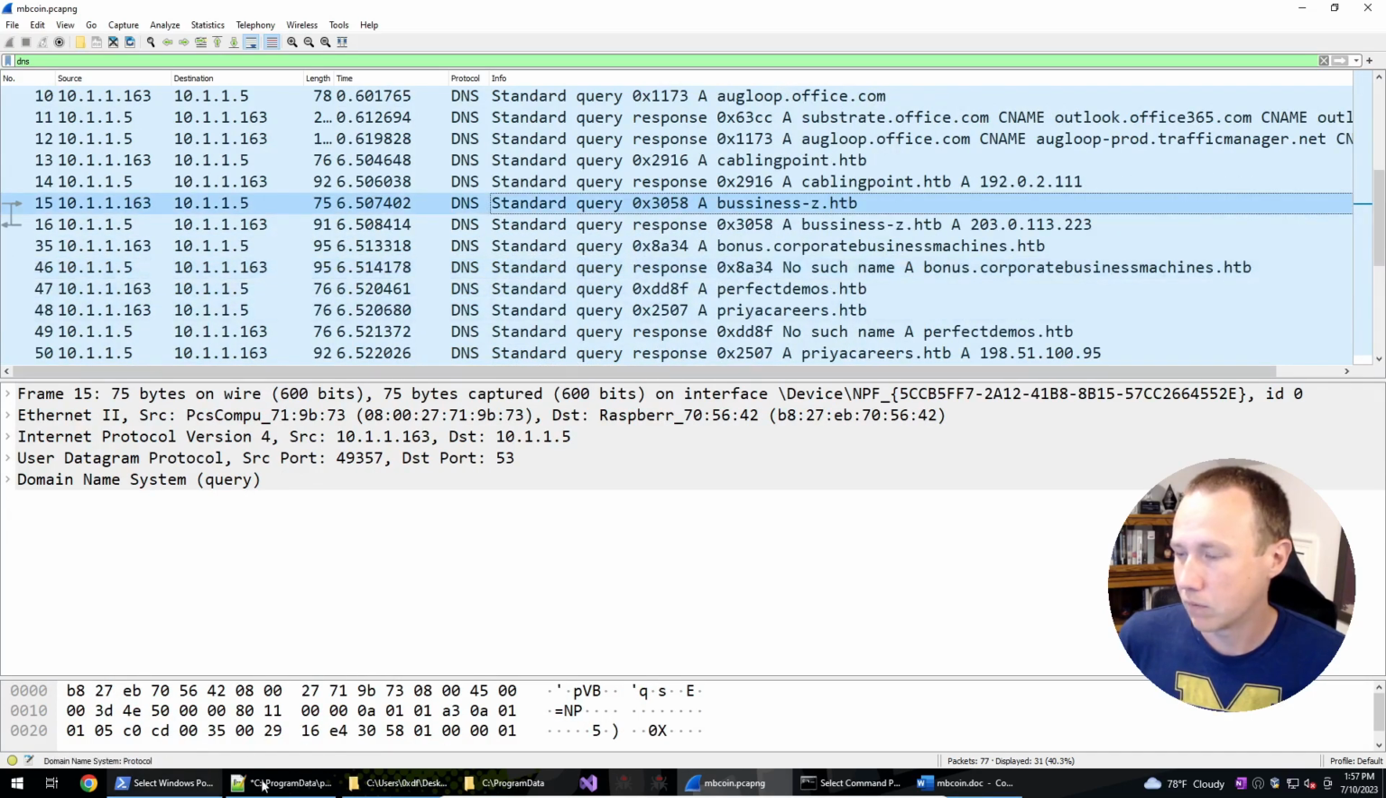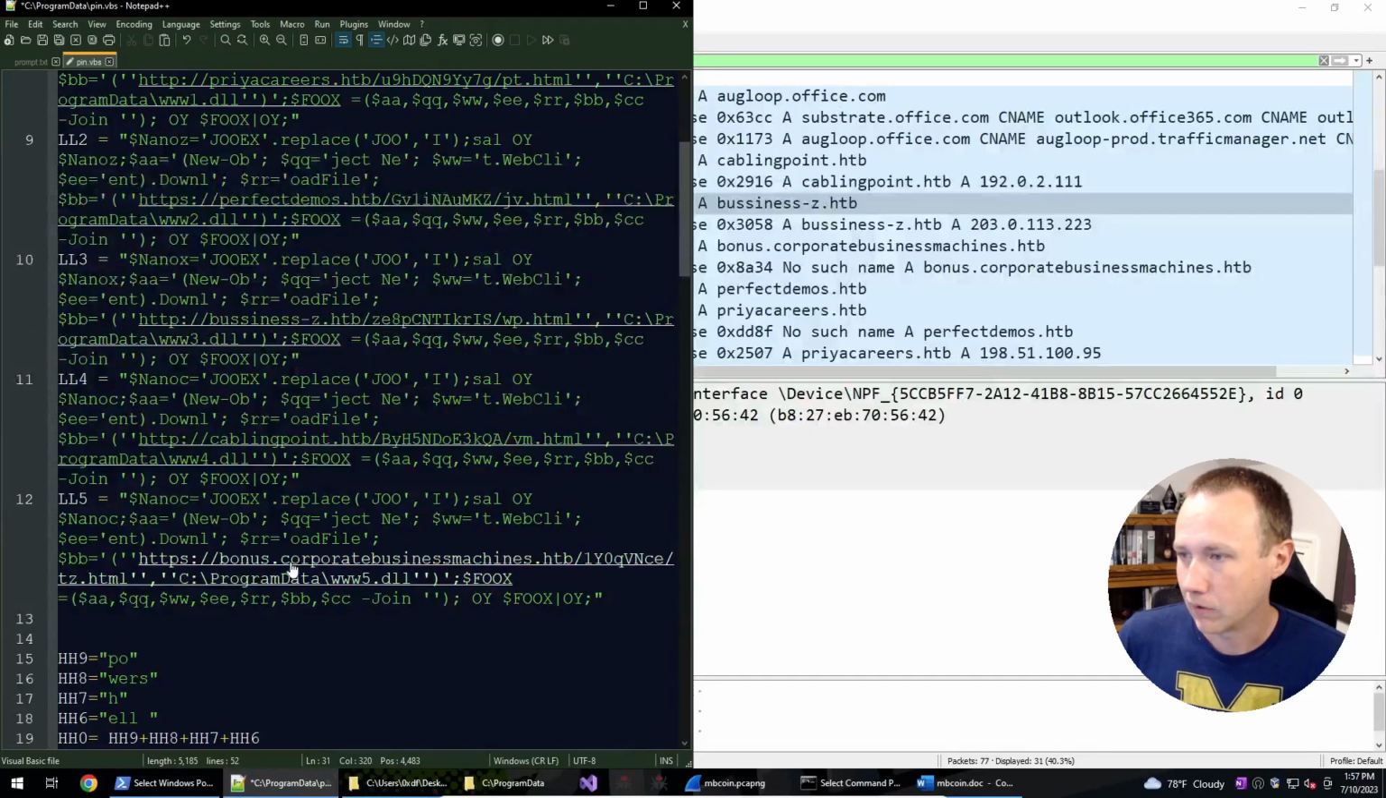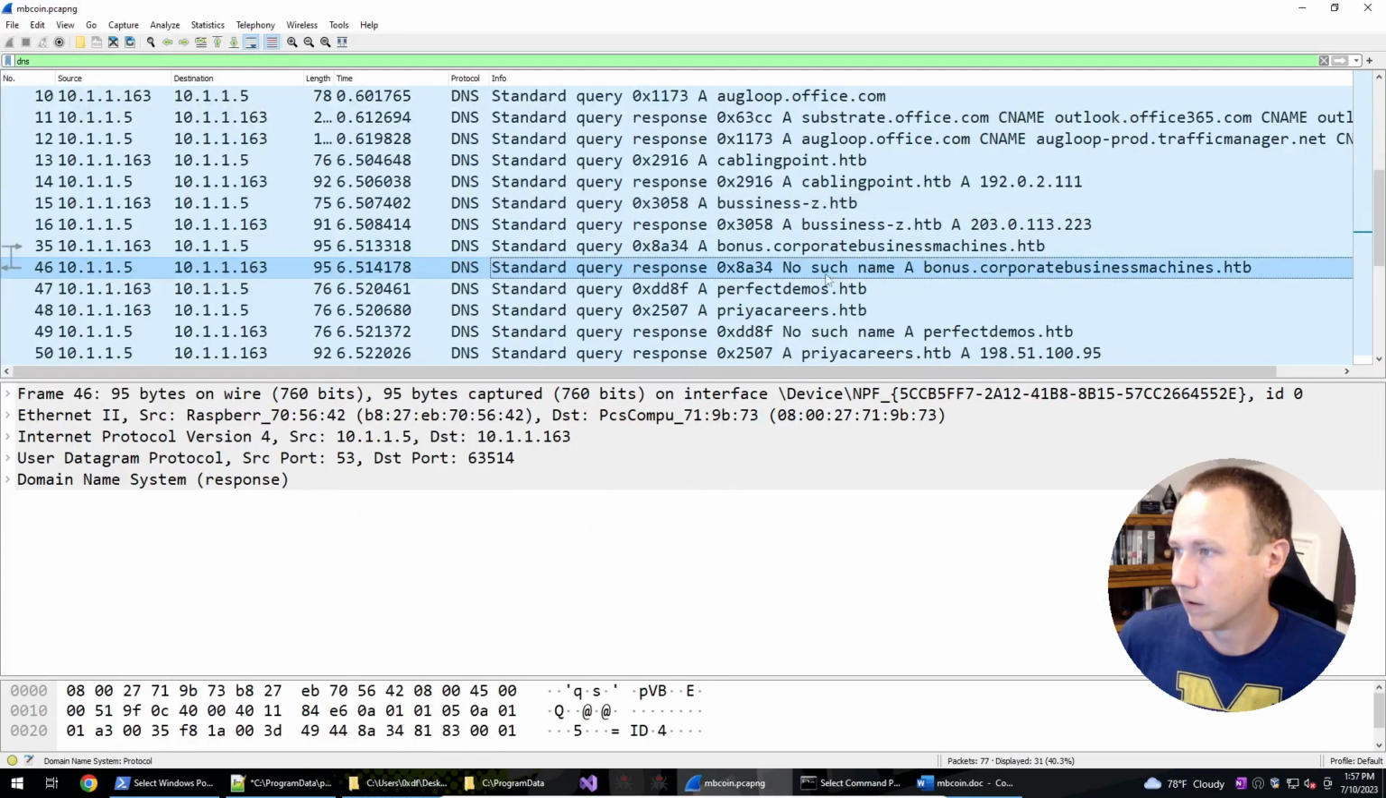So let's see, number 5 is corporate bonus.corporate business machines. That's right here, and the response is no such name. So that one didn't exist. That's not going to have returned anything, so that one won't have succeeded.